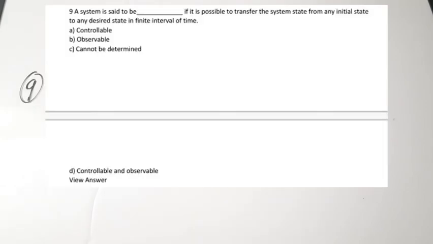A system is said to be dash if it is possible to transfer the system state from any initial state to any desired state in a finite interval. The correct answer is controllable. That is, if we can take the system to whichever state we want, it is called a controllable system. The correct answer is A. Next question, that is the 10th question.